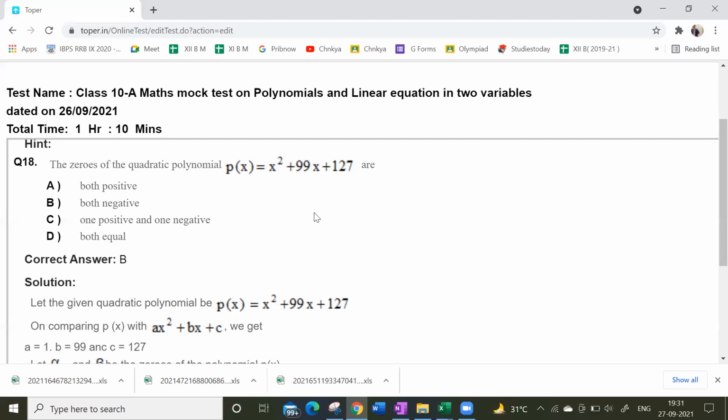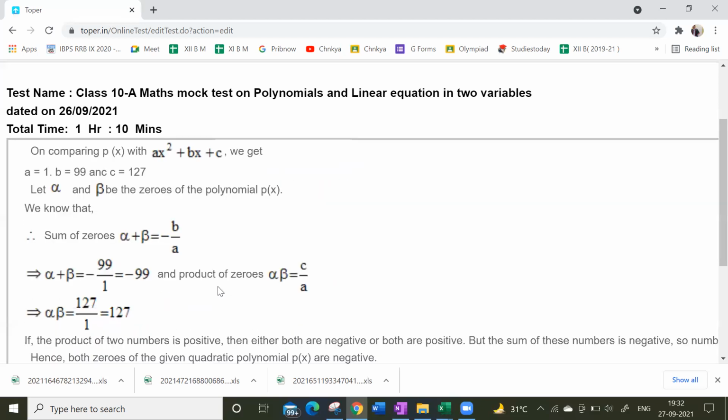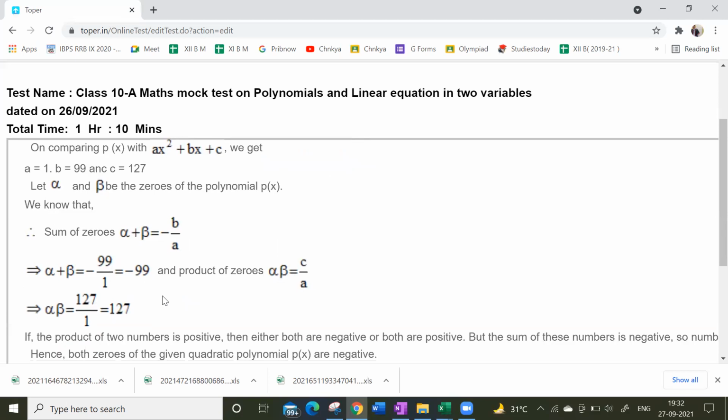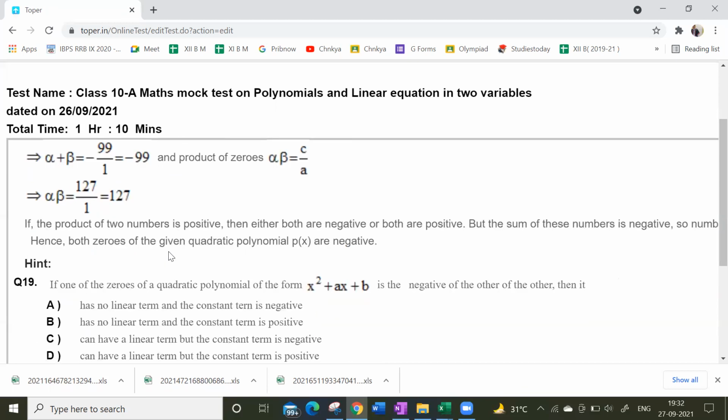Next, guys. Next, zeros of the quadratic polynomial: both negative, both positive, one positive, one negative. How did you do this? Guys, how many have done this? Make it fast. Sir, yes, so we can say that alpha plus beta is minus. Look, you just compare that. Alpha plus beta, one negative, one positive, or both negative. So alpha plus beta is minus 99, I got. Alpha beta, what I got? So the product of two numbers is positive. Then either both are negative or both are positive, but the sum decides.